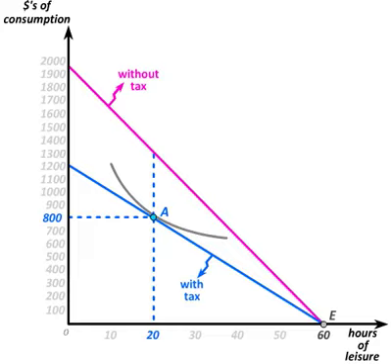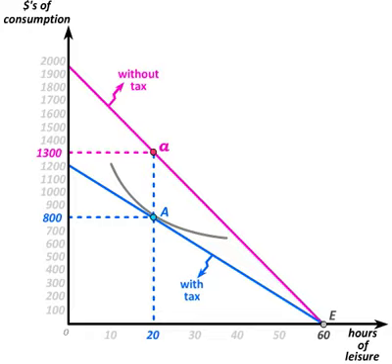Next, we can ask the following hypothetical question. Suppose the worker had worked for 40 hours a week and thus taken 20 hours of leisure before the tax was imposed. How much in other goods consumption would he have been able to engage in? In other words, how much of a paycheck would he have brought home then? We can see the answer by looking at the lowercase a bundle on the magenta budget constraint. At that bundle, the worker works for 40 hours a week, takes 20 hours of leisure, and engages in $1,300 worth of other goods consumption.